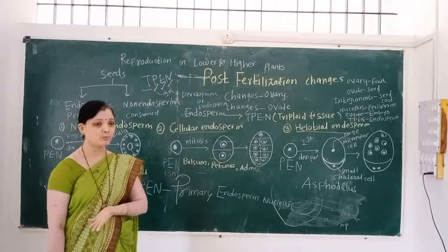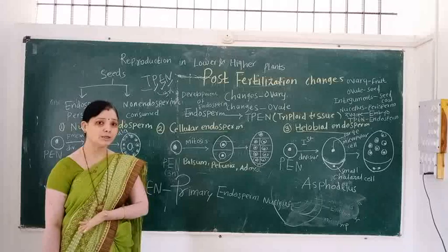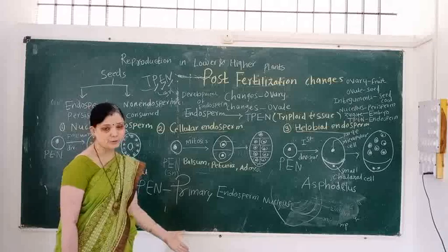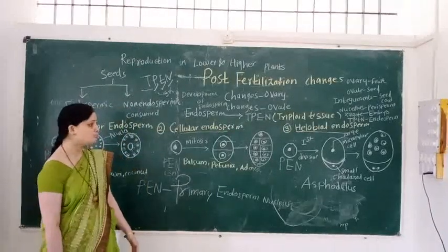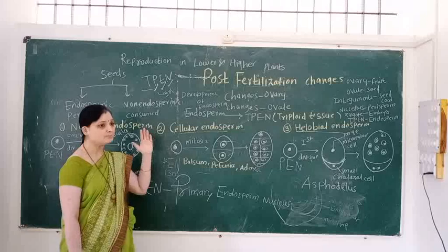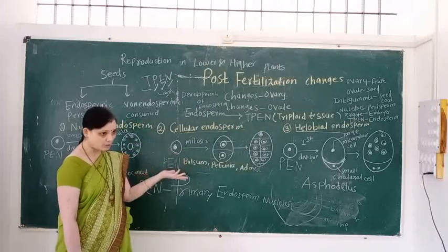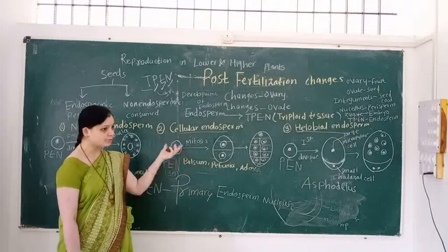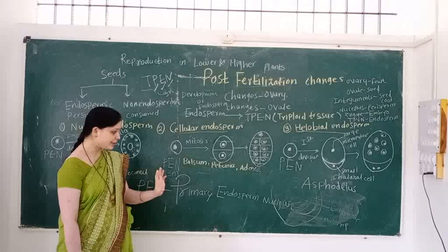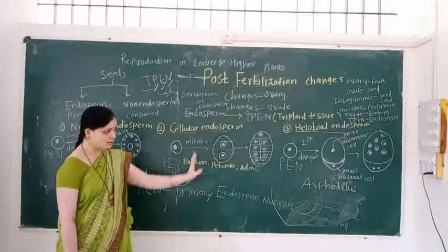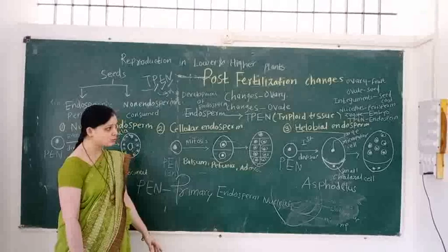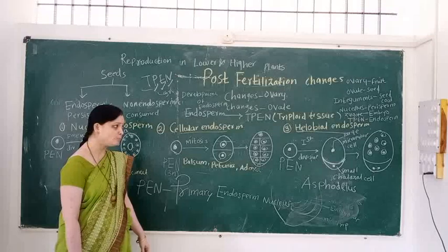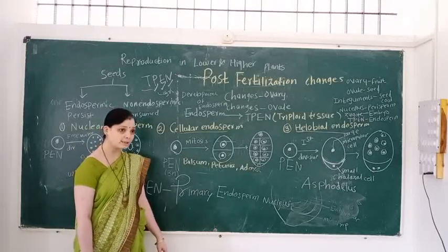In coconut, which type of endosperm is present? Nuclear endosperm. Second type is cellular endosperm. In cellular endosperm, the PEN undergoes mitosis, forming nuclei. After karyokinesis, cytokinesis takes place, then the nuclei form again and wall formation takes place. And what changes take place in helobial endosperm? In helobial endosperm, the PEN first undergoes division to form two unequal cells.